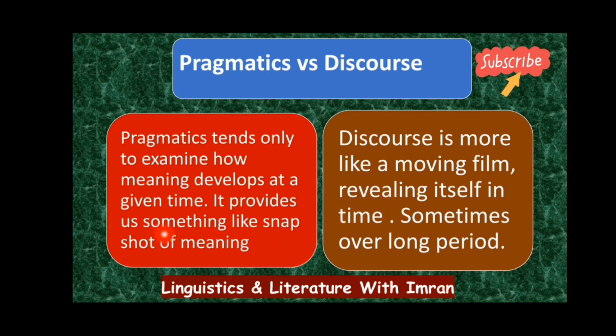So here you can see that pragmatics provides us something like a snapshot of meaning in a specific event, in a specific context, in a specific social situation, in a specific psychological situation. While discourse is more like a moving film. Each part is connected, or each part is formed like a stitch of language, right? And then it forms a discourse. So discourse is a whole, and pragmatics is a part of discourse, right?